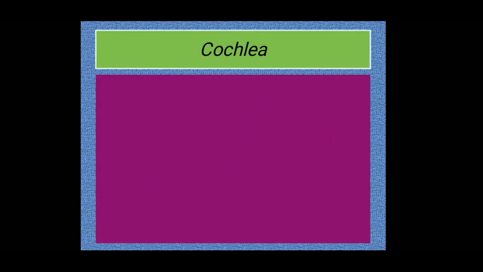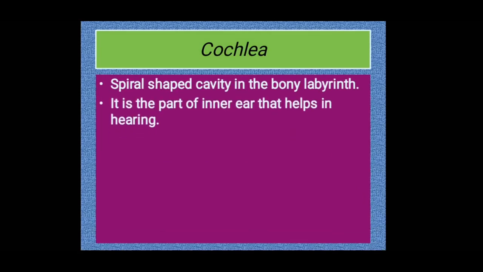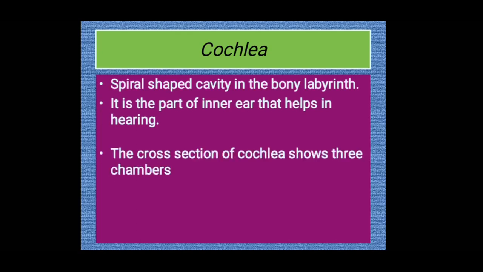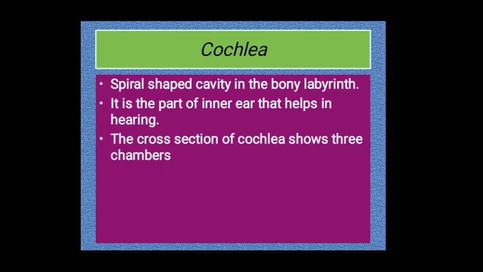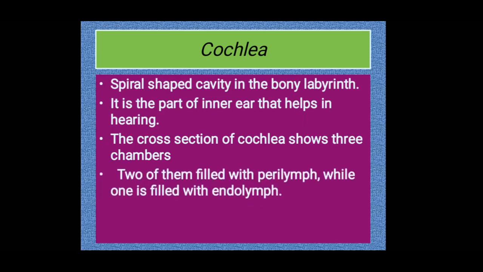Now let's see what the cochlea is. The cochlea is a spiral shaped cavity in the bony labyrinth, like the shape of a snail. It is the part of the inner ear that helps in hearing. So hearing is possible with the help of the cochlea. Why? Because it contains sensory hair cells. The cross section of the cochlea shows 3 chambers. Even though it has a coiled shape, it has three compartments or three chambers. Two of them are filled with perilymph while one is filled with endolymph.